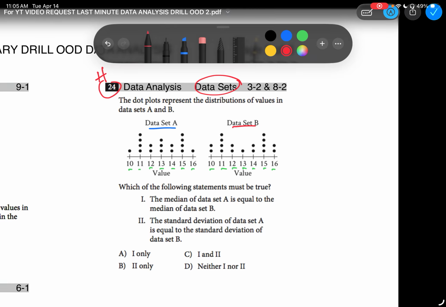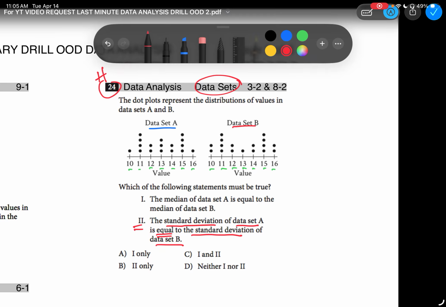If I test Roman numeral number 2, would it work? The standard deviation of data set A is equal to the standard deviation of data set B. All right, the standard deviation. Basically, just the basics. I don't want to get too technical with standard deviation because there's a formula to it that you don't need to know. They're not testing deep standard deviation rules at all.